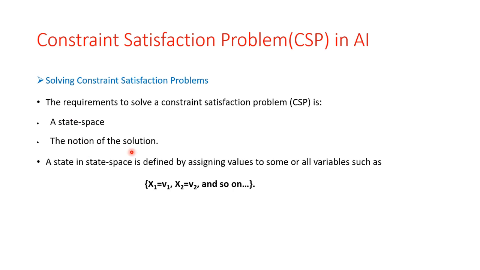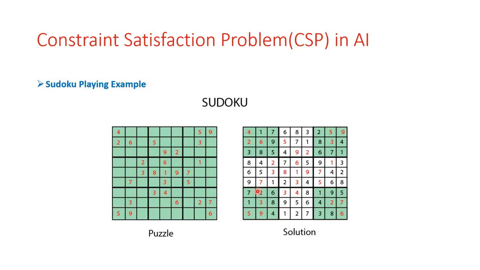So the state space is defined by assigning values to some or all variables, such as x1 = v1, x2 = v2 and so on. Here is a representation of a constraint satisfaction problem using one example, the Sudoku playing example. We have to solve this type of puzzle, and the solution is like this.